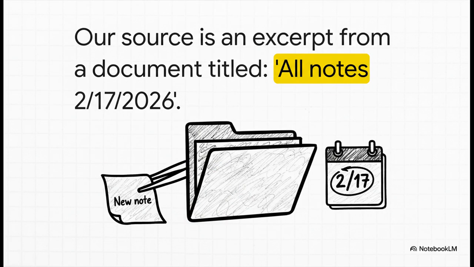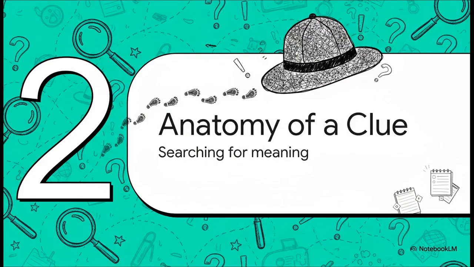And here it is. Turns out our little fragment comes from a bigger document, a file called All Notes 2/17/2026. Okay, now we're getting somewhere. We've got a title and we've got a date. It's not much, but it's a start. So, time to put on our detective hats. Let's move into our next section, Anatomy of a Clue, where we're going to search for meaning in these tiny little details we've just been handed.